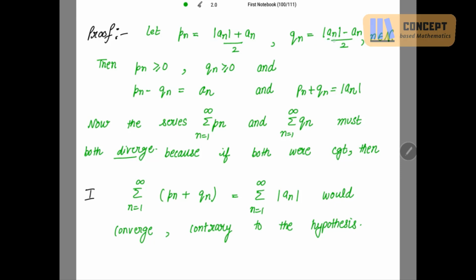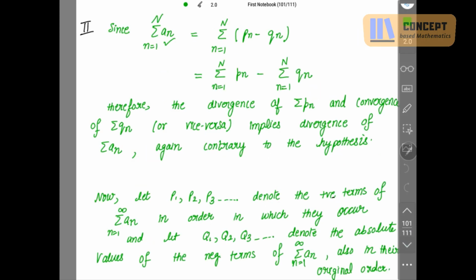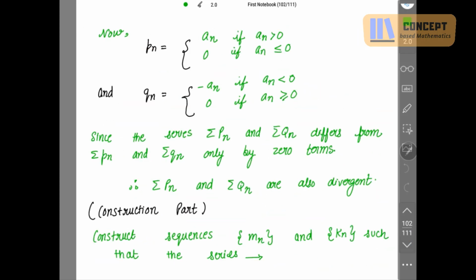If An is strictly less than 0, then mod An changes to minus of An, and we will be getting Qn equal to minus An, right? Hence Pn equals An if An is positive, 0 if An is less than or equal to 0. Qn is minus An if An is less than 0, and it is 0 if An is greater than or equal to 0.